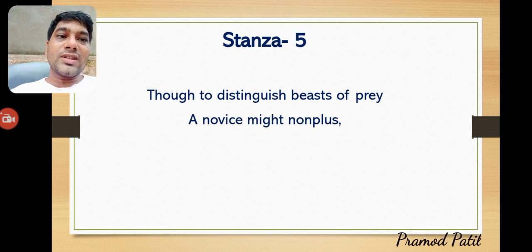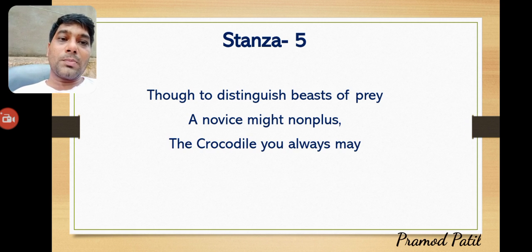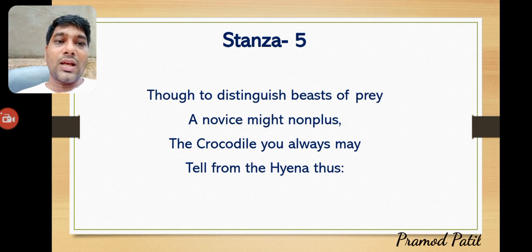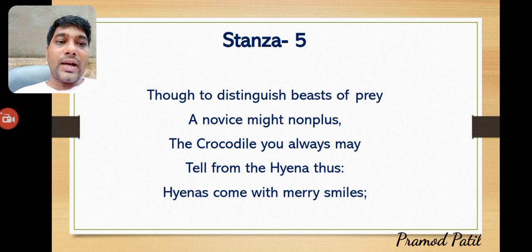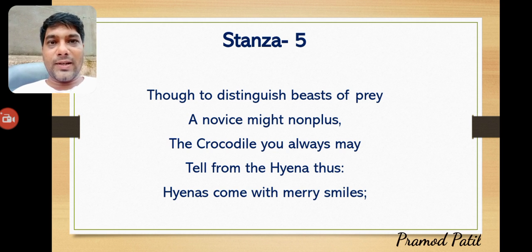The novice might not know the crocodile; there is always one crocodile that may be there. Tail from the hyena, thus: hyena and crocodile both will be there. Hyenas come with a merry smile. The hyena is an animal like a dog; it will come in front of you with a smile only. It will not give any afraid look at you. With a very merry smile it comes and attacks you very suddenly.